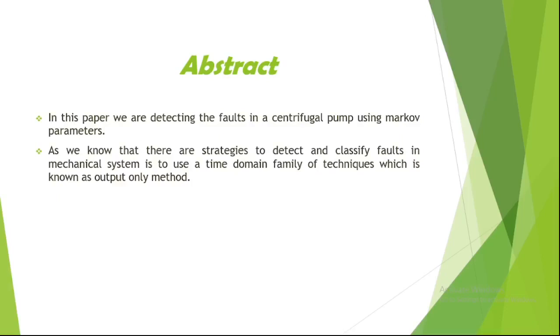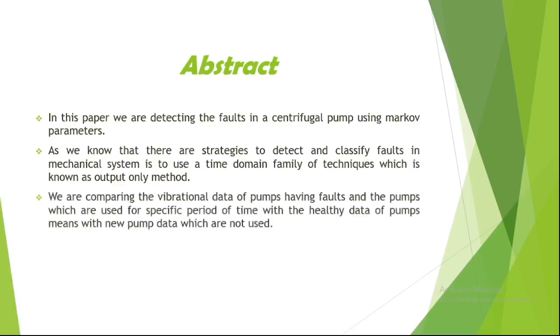In this research paper, we are comparing the pumps which were used for a specific period of time to the pumps which are not used. These comparison data were taken under natural excitation, that means we are letting the pump work in a natural way and then calculating data.